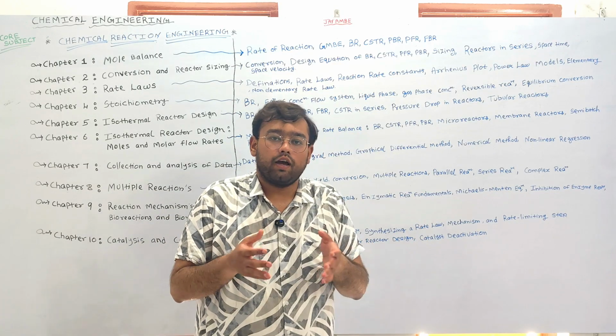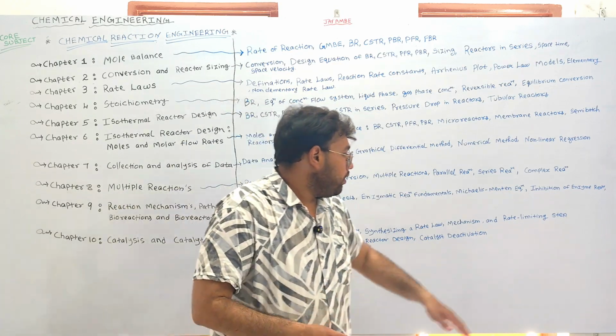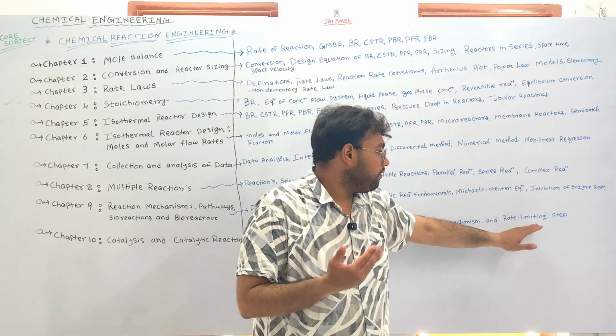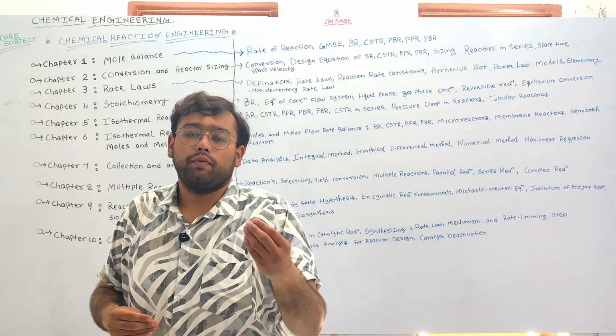Here the catalyst I'm referring to is the heterogeneous catalyst, right? We'll also understand the rate limiting step, or the rate determining step.